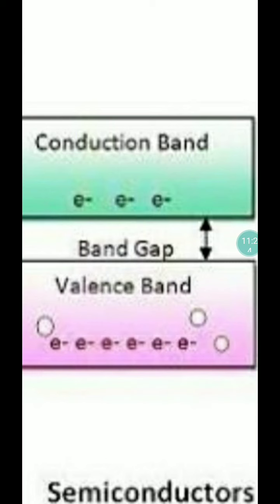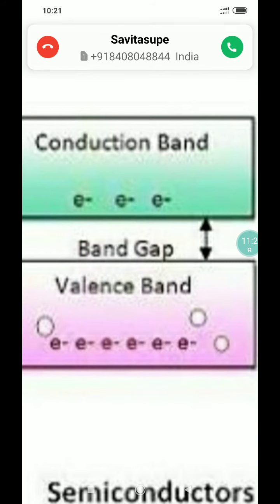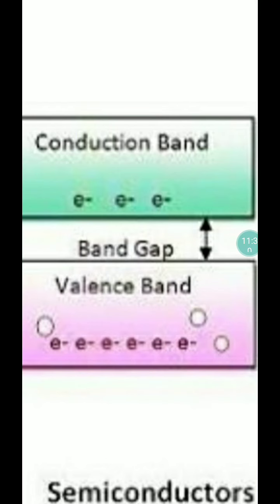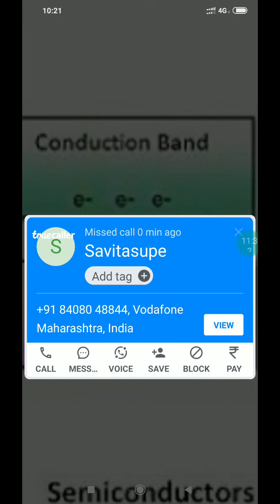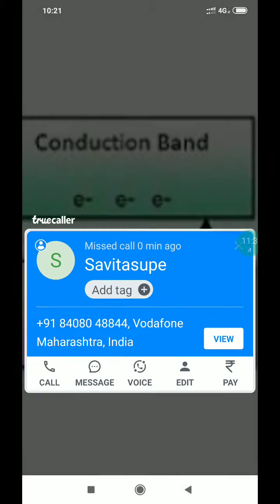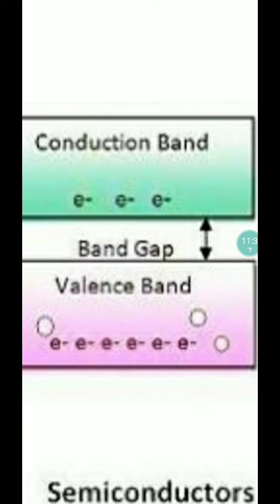Now the extrinsic semiconductors and doping. The conductivity of a semiconductor can be increased by doping. The process of addition of a minute quantity of impurities to the semiconductor to increase its conductivity is called doping.